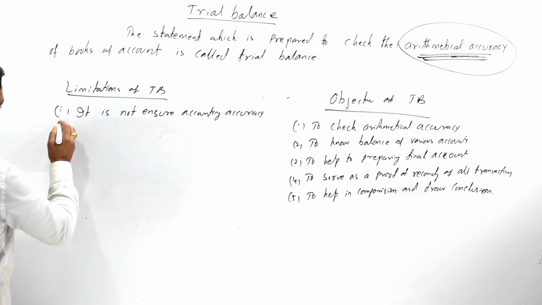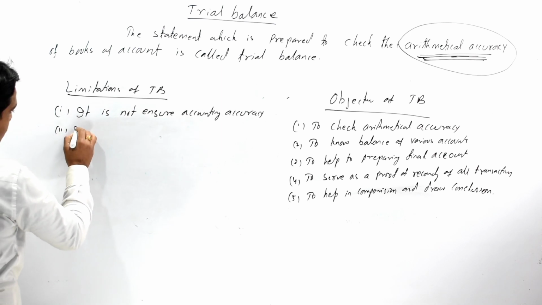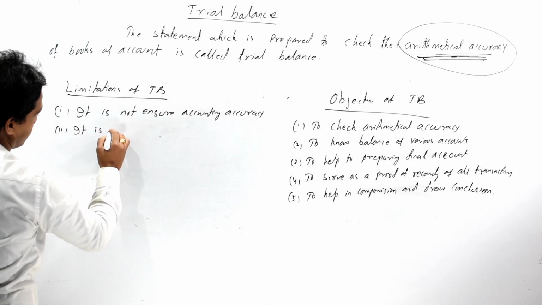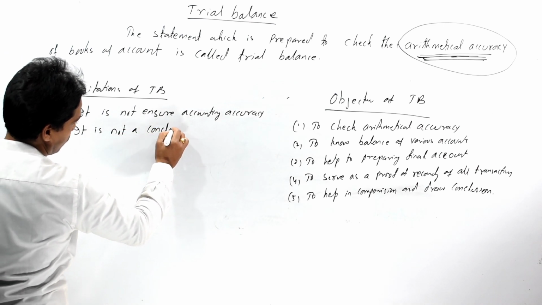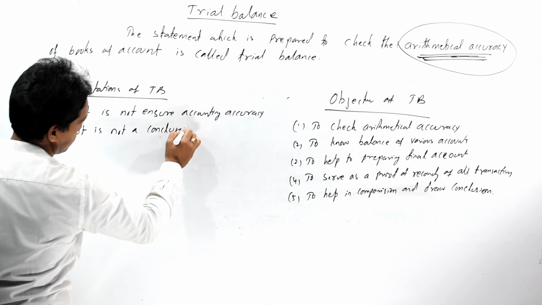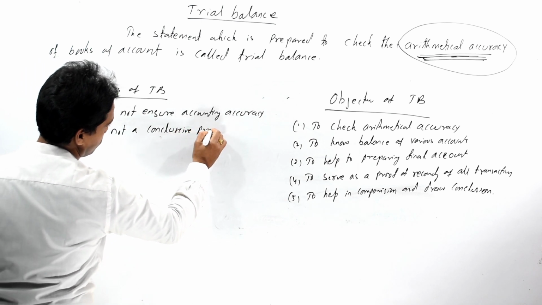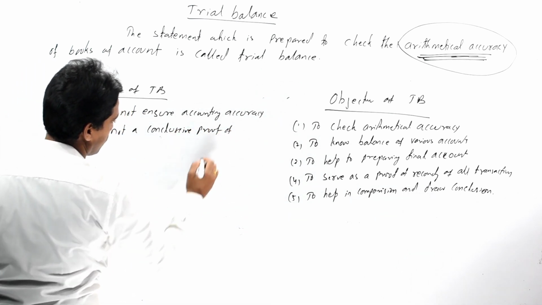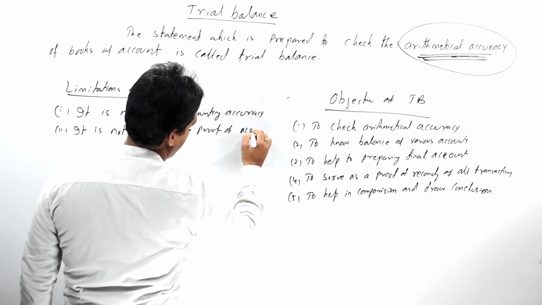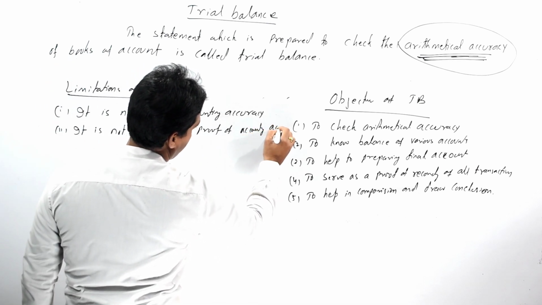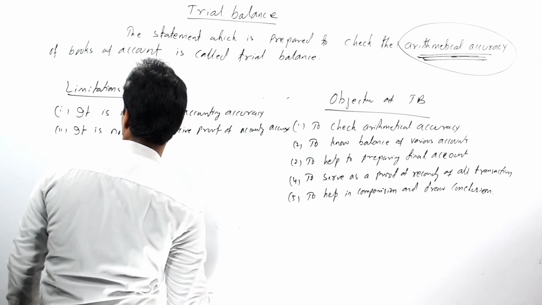Then the second limitation is it is not a conclusive proof of accuracy or accounting accuracy.